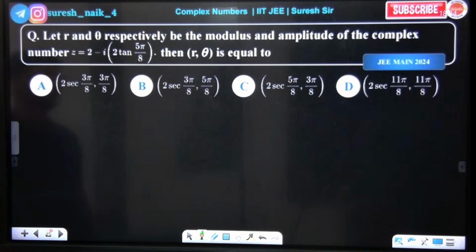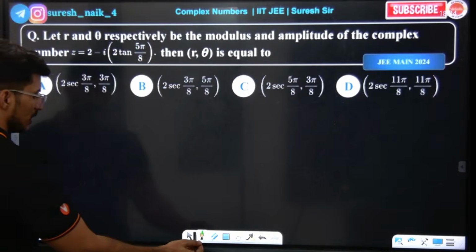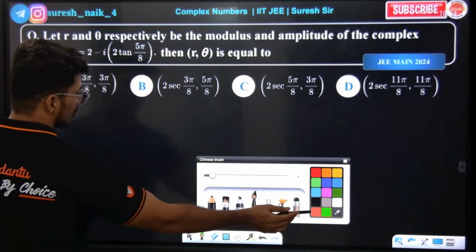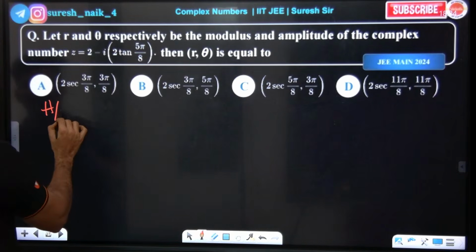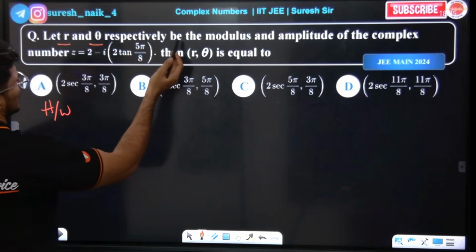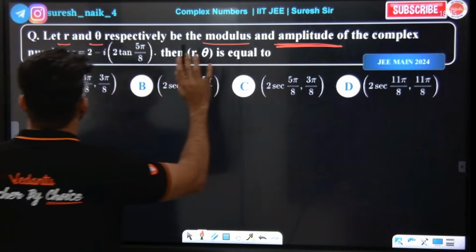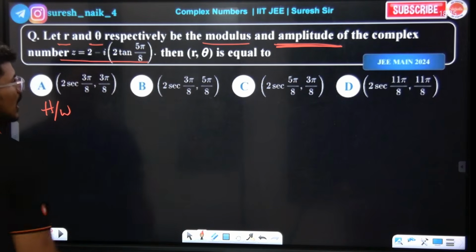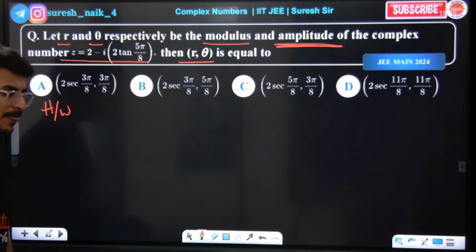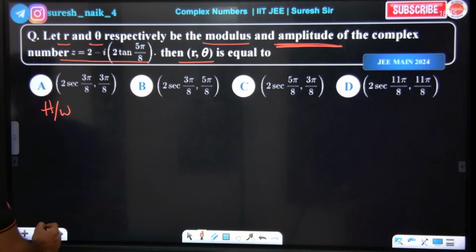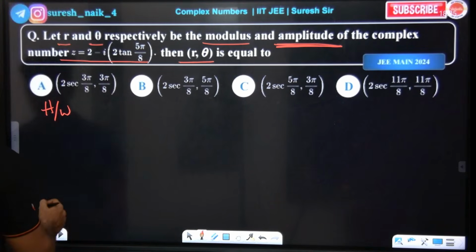Guys, I think you will be able to solve this now. You solve it. This is a 2024 question. This is a super question. This is homework for you all. Simple means simple. r, theta respectively represent modulus and amplitude. Be careful. Amplitude of this complex number, then (r, theta) is equal to dash. This is a simple question. You need to apply the direct definition and you will get the answer.